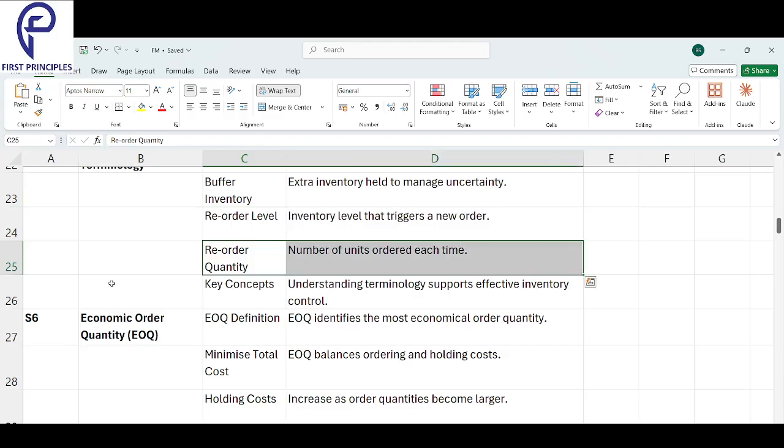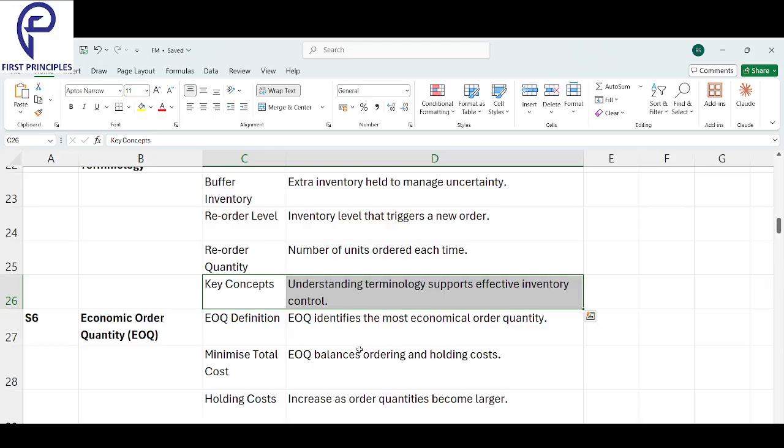Next, reorder quantity. What is reorder quantity? The number of units ordered each time is called reorder quantity.